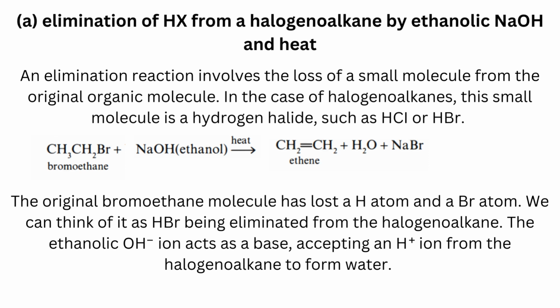The original bromoethane molecule has lost a hydrogen atom and a bromine atom. We can think of it as HBr being eliminated from the halogenoalkane. The ethanolic OH- ion acts as a base, accepting an H+ ion from the halogenoalkane to form water.